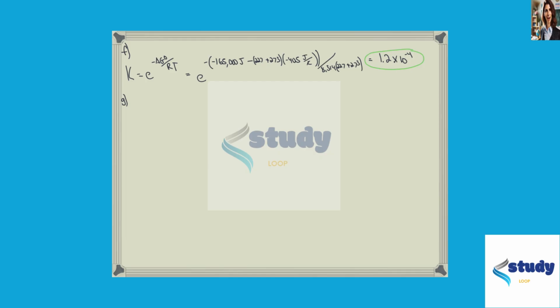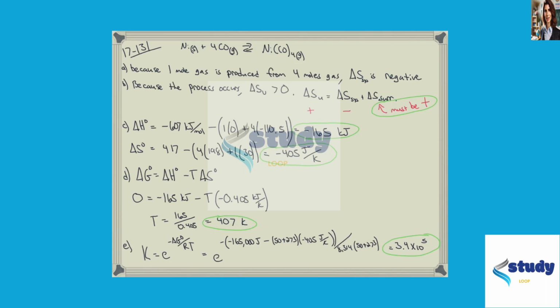Part G wants to know why is temperature increased for the second step of the Mond process. Well, this is simply what I was mentioning before. In the first step, we want to form the nickel species from the impure nickel solid, and that occurs at 50 degrees Celsius.